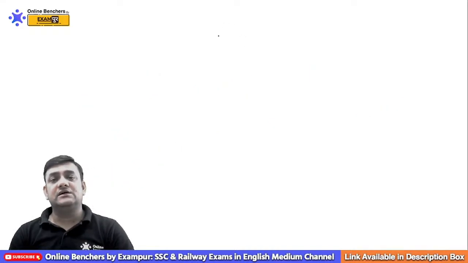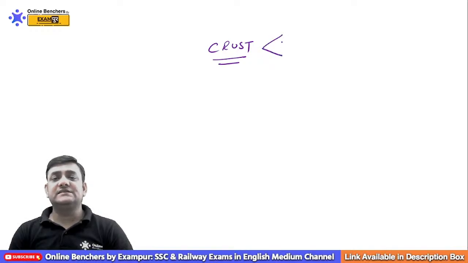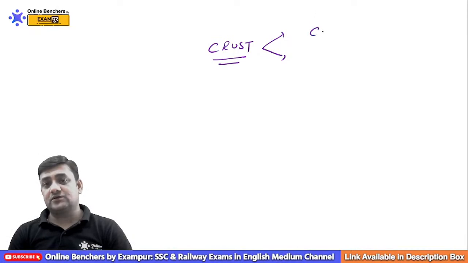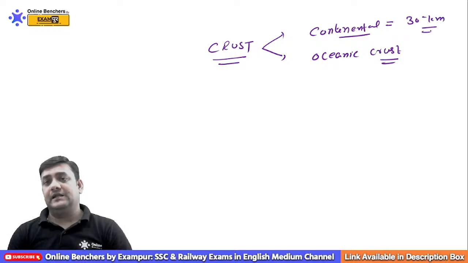When we look at the Earth structure, I told you that our Earth comprises an outermost layer called the crust. Can you tell me the crust is divided into two components? One is called continental and the other is called the which one? I told you about the oceanic crust, and I have also explained that the thickness of continental crust is around 30 kilometer and that of oceanic crust is around 5 kilometer.